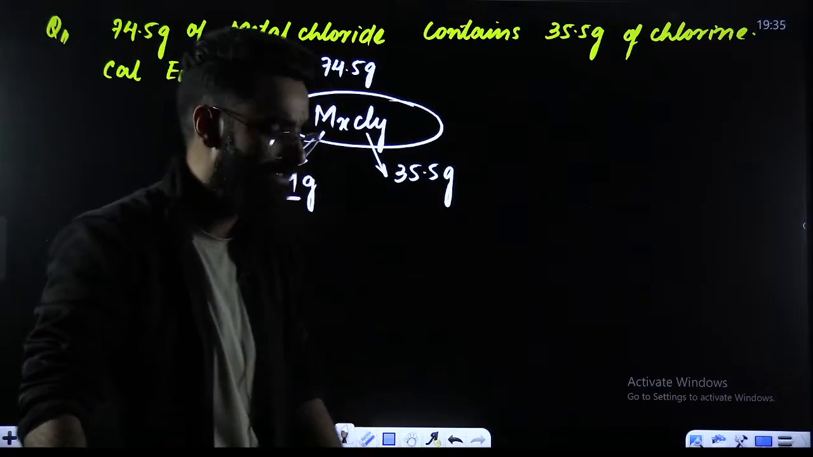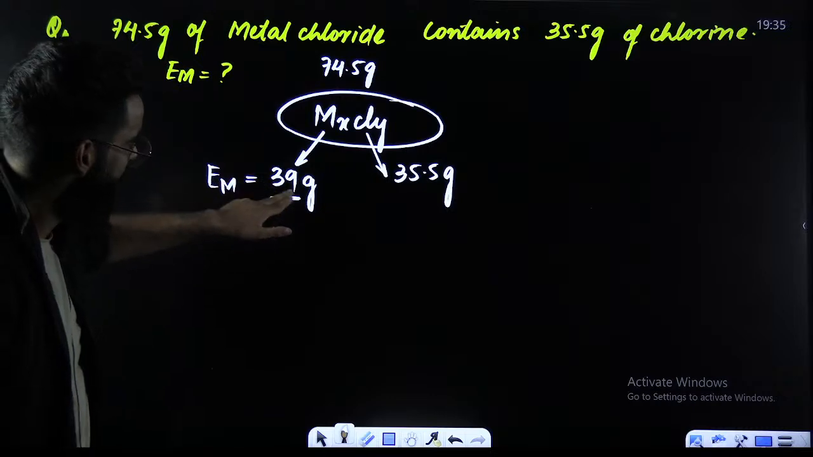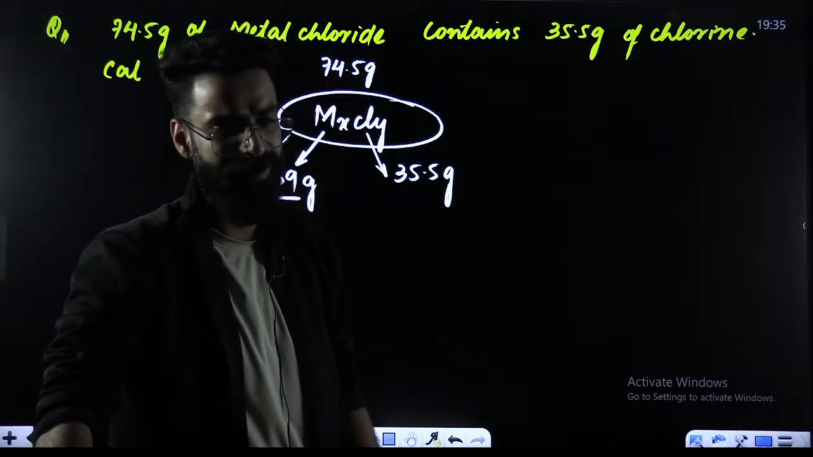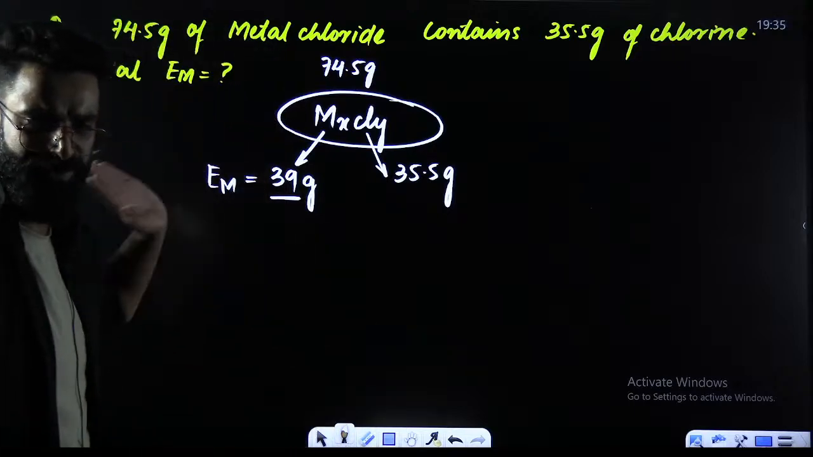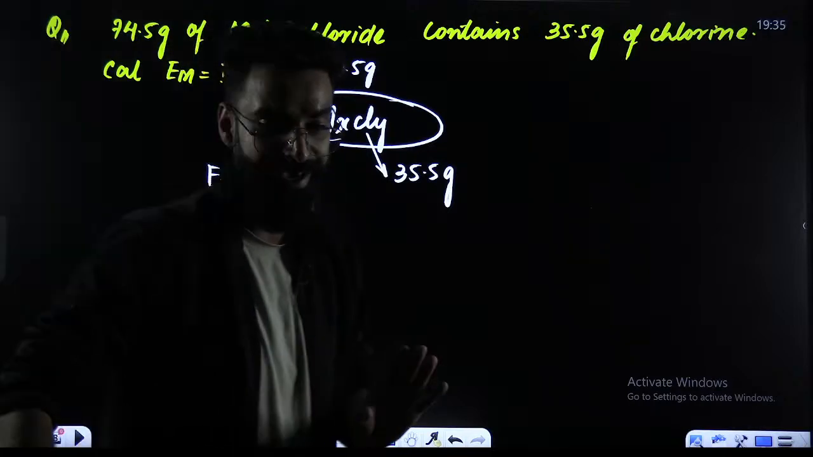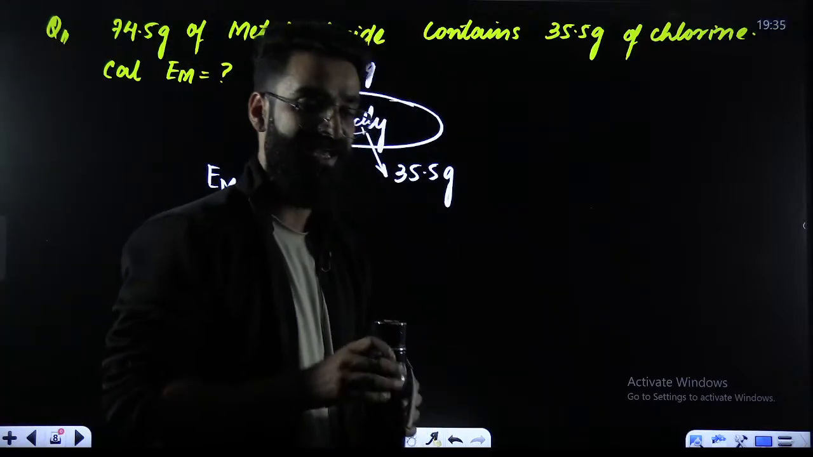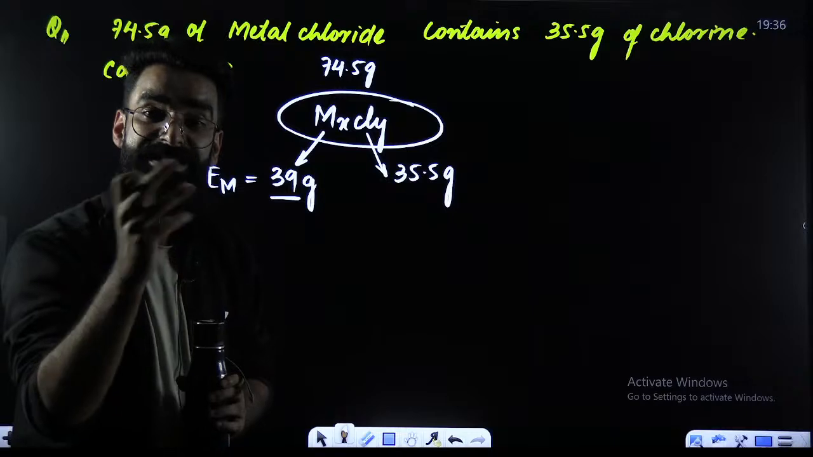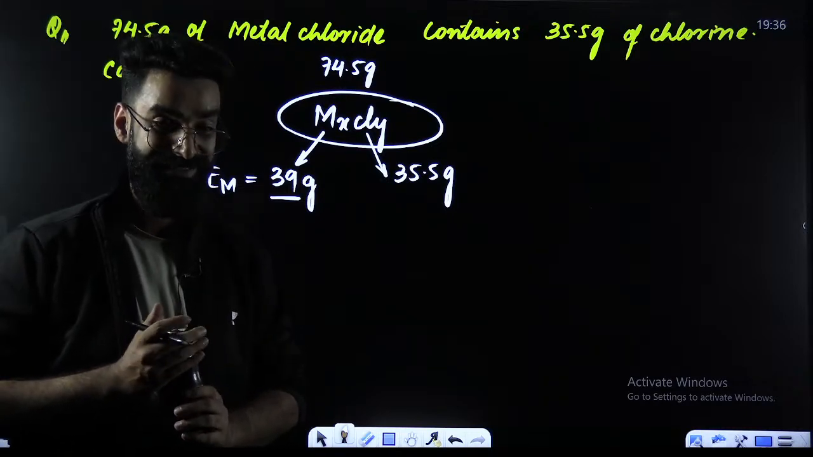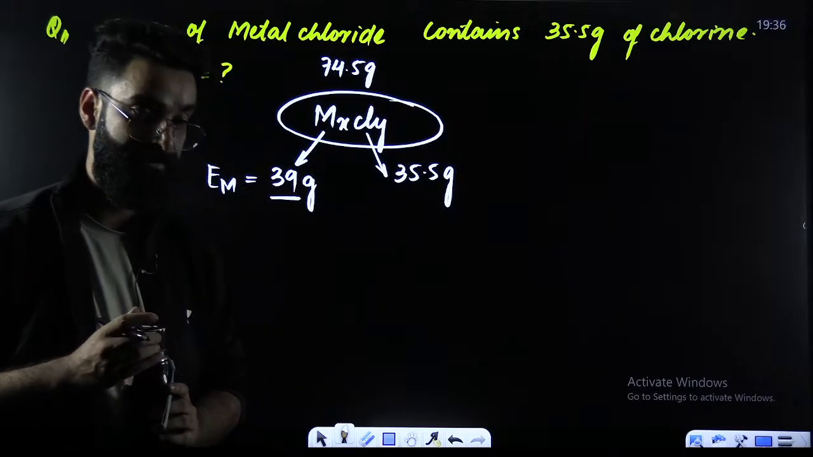And as per definition, that mass of substance which would have combined with 35.5 grams of chlorine, I will be calling that as equivalent mass of the substance. So equivalent mass of the metal here is nothing but 39 grams. If I'm clear till here, let me know once in the chats. Then I'll move ahead. These are the basic questions which can be asked when it comes to the term equivalent mass. These are the questions which are based on the definition.